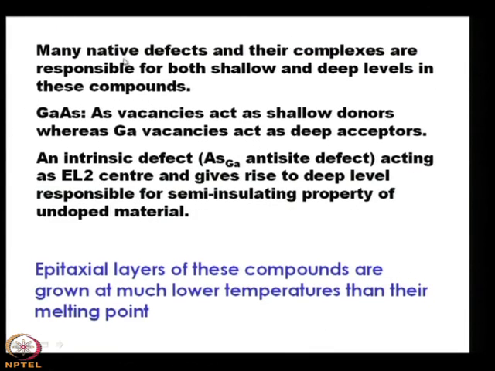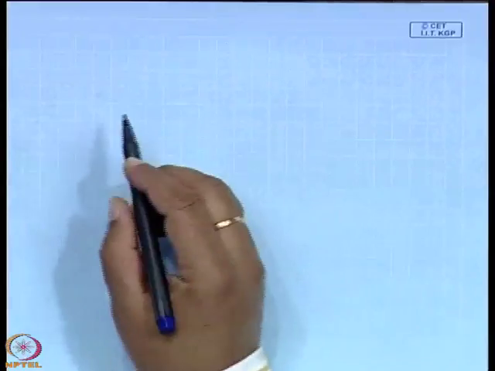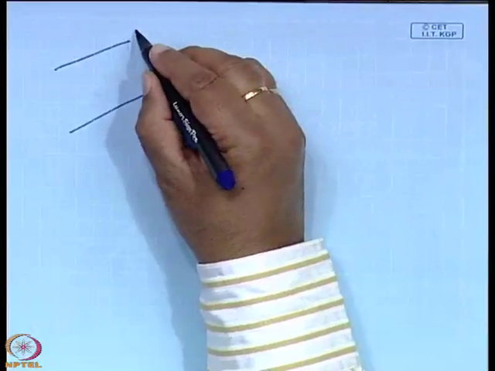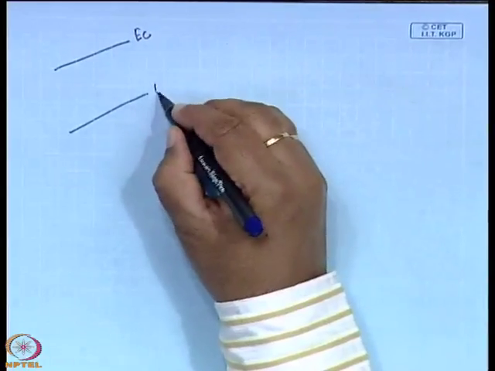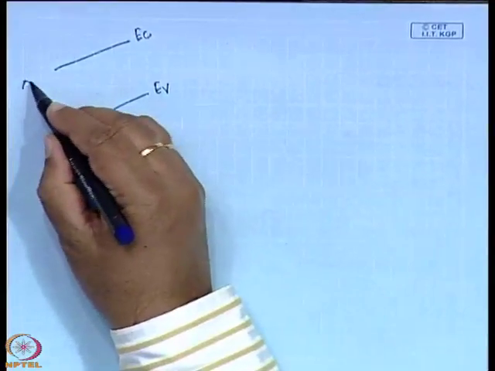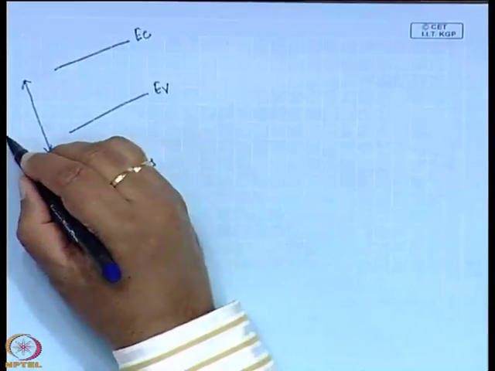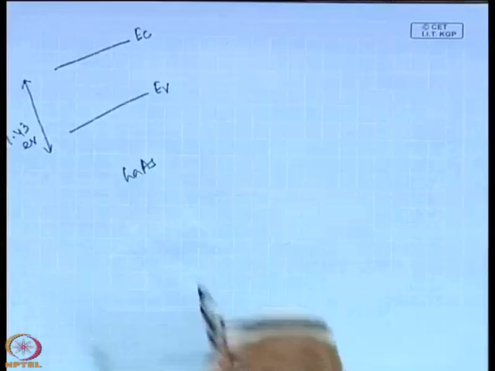Also, it can have many native defects, and their complexes are responsible for both shallow and deep levels in these compounds. Now, we have also discussed what is deep level and what is shallow level, and let me discuss this again to refresh your memory. Suppose it is the band structure diagram, it is the conduction band edge, it is the valence band edge, and say it is gallium arsenide whose band gap is 1.43 electron volt.